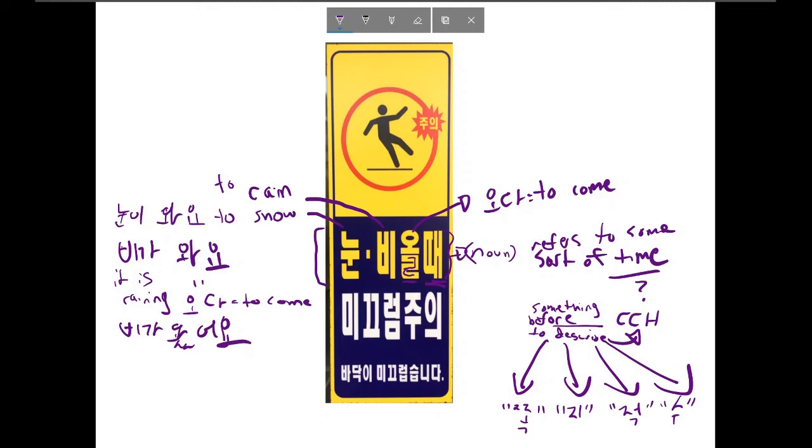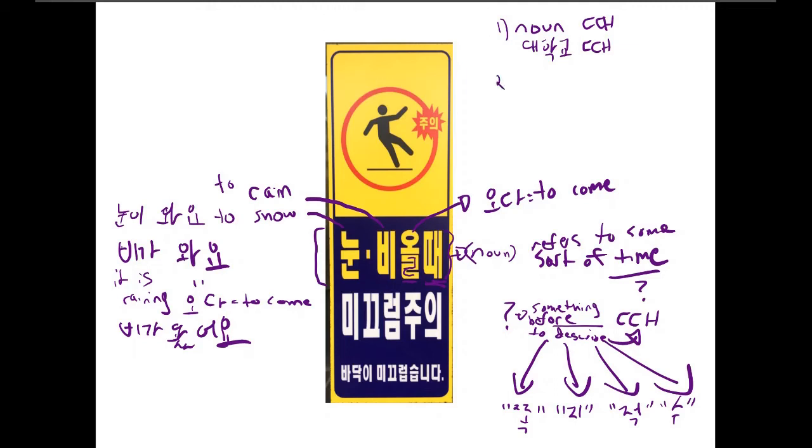Okay, now something before to describe. Well, what can I put before this to describe it? I'll just give you 2 examples of different types of things. One thing you could do is you can put a noun, and then 때. So it's like having noun, because as I said before, 때 is a noun in itself. So for example, I can put 대학교, which means university, and I can put 때 after that. And if you translate both these, it would say university time. And you would use this to talk about, of course, when you were in university or something like that.